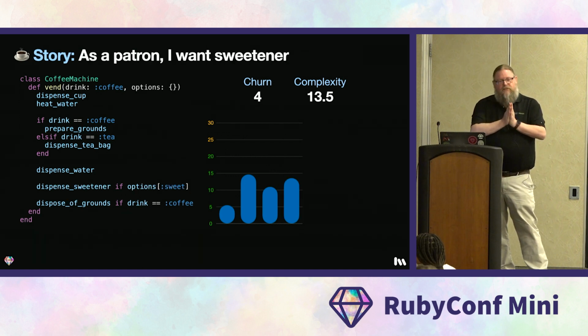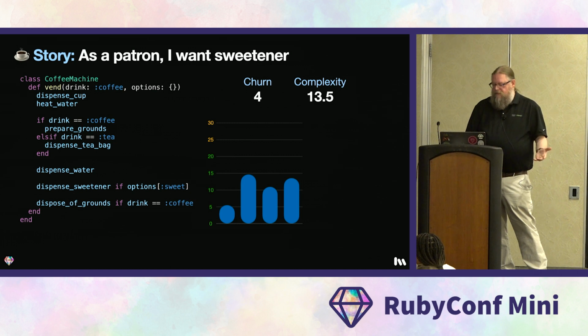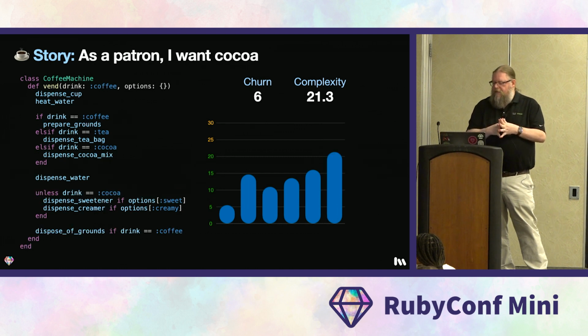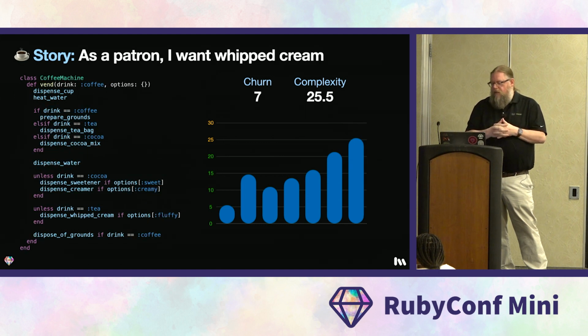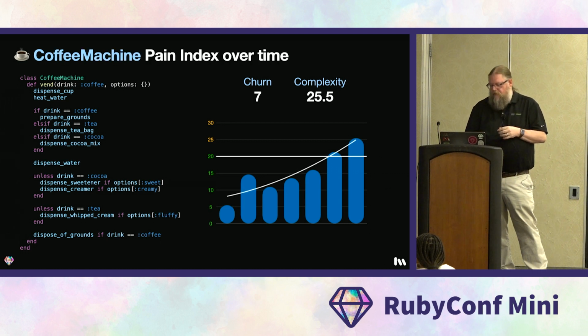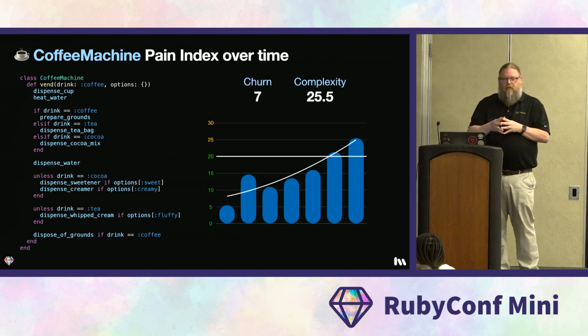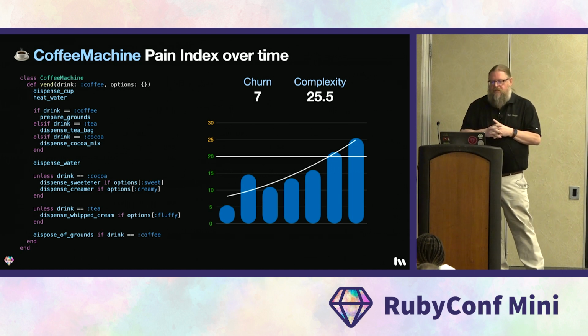Next, we added sweetener. That took complexity up to 13.5. Then we added cream, we're at 16.0. We added cocoa, that pushed us over the good enough line of 20. We're at 21.3 now. Let's add the whipped cream just to top things off. That pushes us up to 25.5. Now, if you look at the trend line here, you can see that it's starting to curve upward. That's a good sign that it's time to pause and reflect.